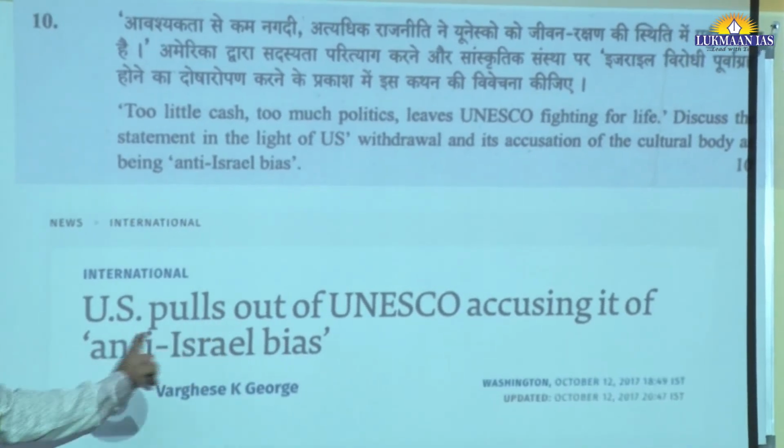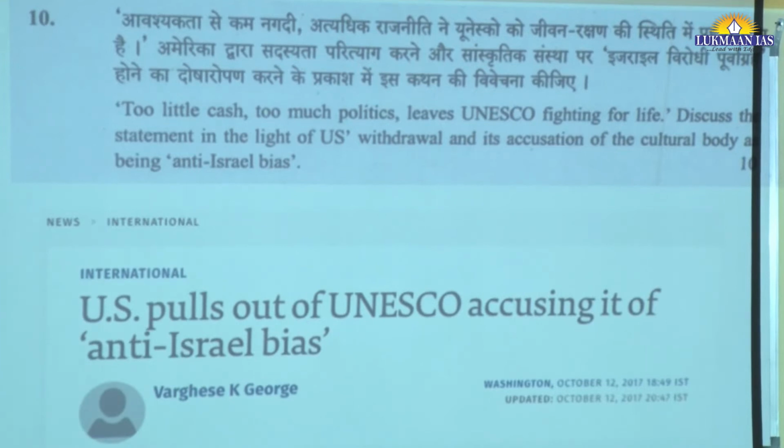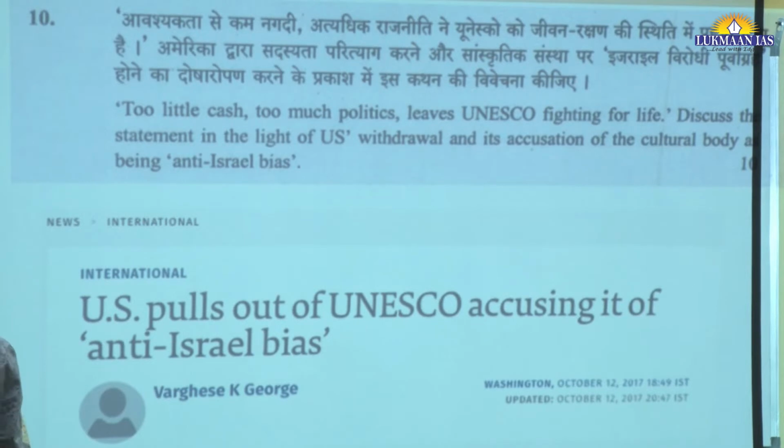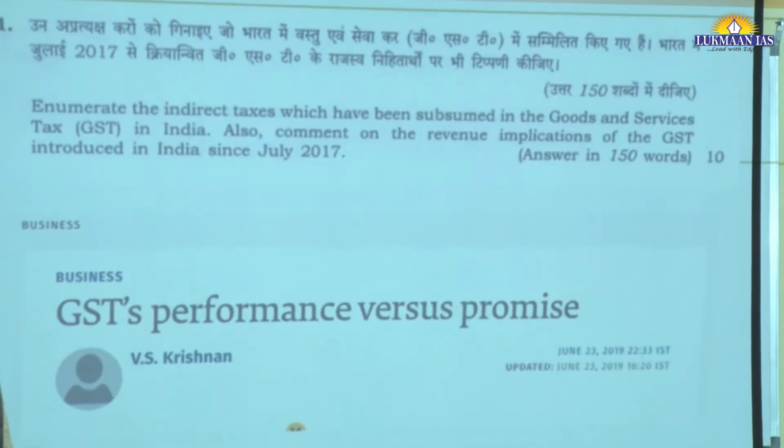Look at this headline: US pulls out of UNESCO accusing it of anti-Israel bias. This article covers why they are talking about anti-Israel bias, why the US pulled out of UNESCO, and what the problems in UNESCO are. So you can answer this question directly from current affairs and the Hindu newspaper.